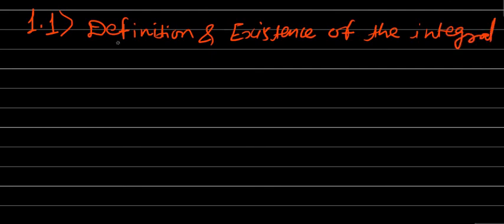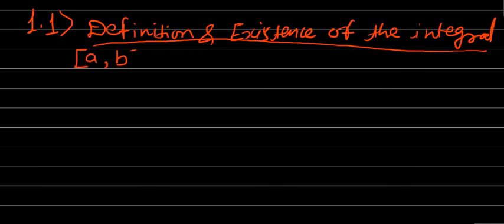This is the first article of this first unit, definition and existence of the integral. As told just now, throughout the first units we have to remember that the interval a to b is some finite interval, which means that a and b both are finite real numbers, and this is a finite closed interval.